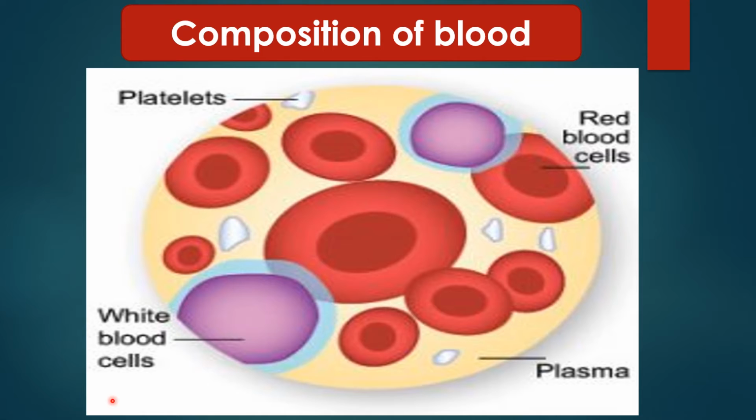Then we have white blood cells. White blood cells help to fight disease within the body. Then we have platelets. Platelets help in clotting of blood. And we have plasma. Plasma is a yellow colored fluid which helps all these three cells to dissolve in it to make a thick red colored fluid called blood.